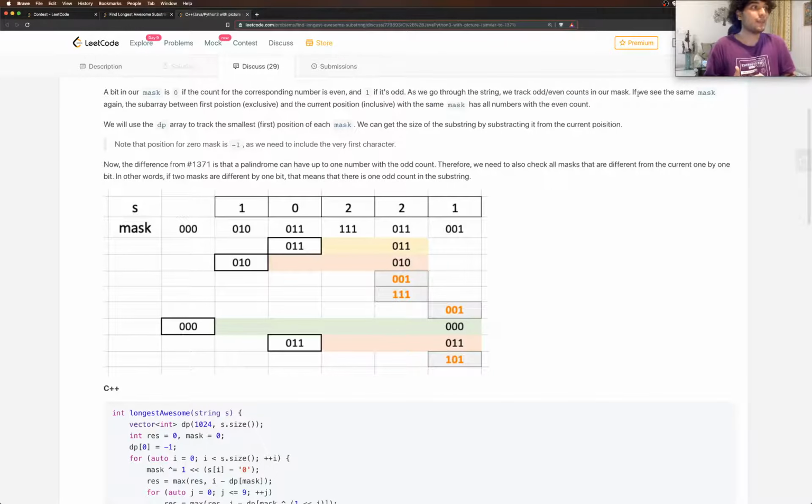Let's read it again. If we see the same mask again, the subarray between the first position exclusive and the current position inclusive with the same mask has all the numbers with an even count. So the reason we do first position exclusive and last position inclusive is that the first position is the counts of all the numbers till that position. So we want to check what happens afterwards. That's why we ignore the character at this position and take all the other characters. And for the last position, the bitmask includes that character, so we have to include that character too.